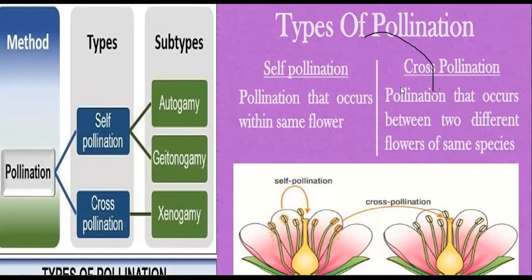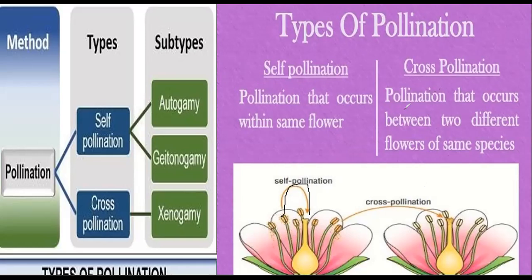What is the difference between self-pollination and cross-pollination? First, self-pollination. This is the structure of one complete or bisexual flower, and here is the self-pollination diagram. It is pollination that occurs within the same flower, meaning the pollen grain is transferred from the anther to the stigma within the same flower. This process is called self-pollination.